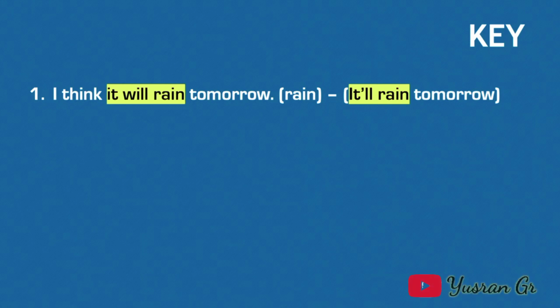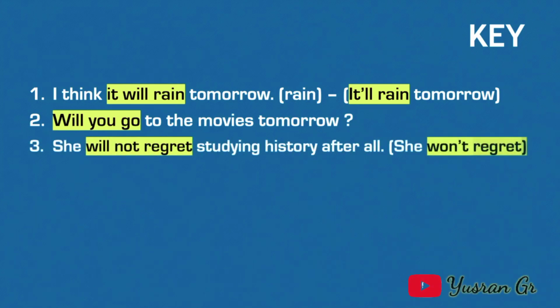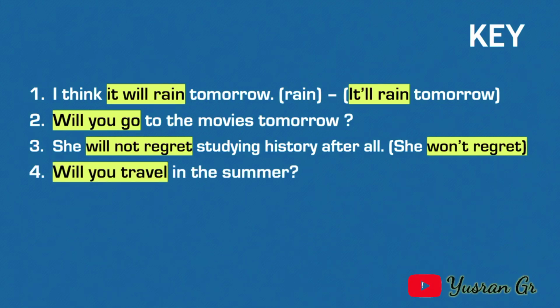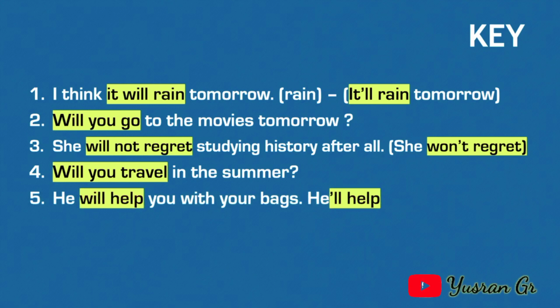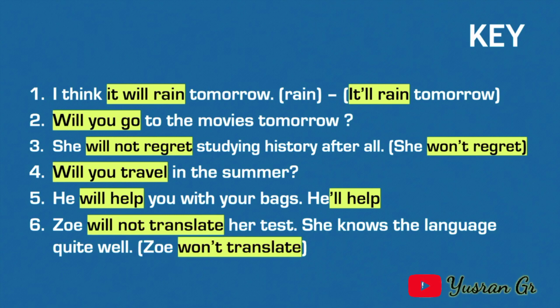I think it will rain tomorrow. I think it'll rain tomorrow. Will you go to the movies tomorrow? She won't regret or she will not regret studying history after all. Will you travel in the summer? Number 5. He will help you with your bags. He'll help you. Zoe will not translate her test. She knows the language quite well. Zoe won't translate. Again, when you write, use the whole word. When you speak instead, use the contracted form.